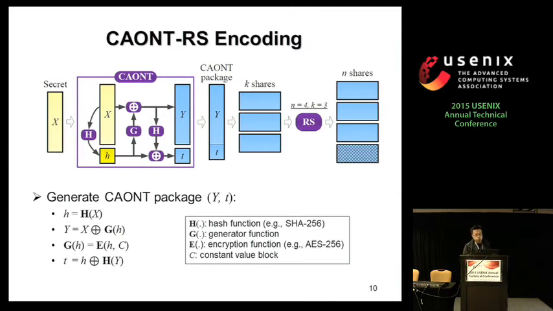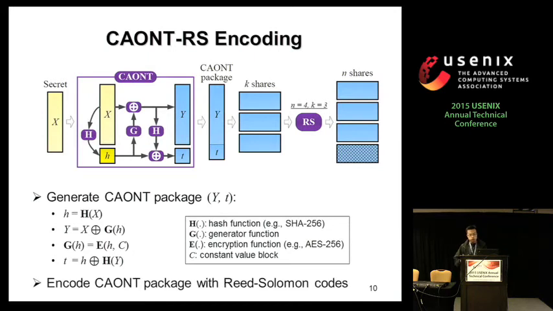And the next step is we encode this package with classical coding. Here we use Reed-Solomon codes. The idea is determined by two parameters n, k. In this example, k is equal to 3, n is equal to 4. So what we do is we first divide this package into k shares, and then use Reed-Solomon coding to transform it into n shares, such that any k of n shares can reconstruct the original package and hence the secret.